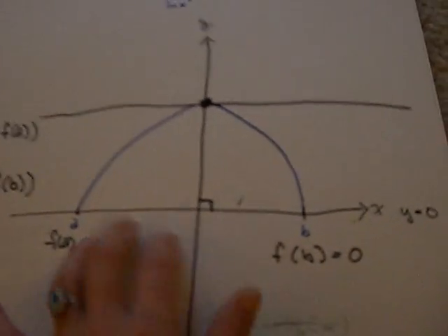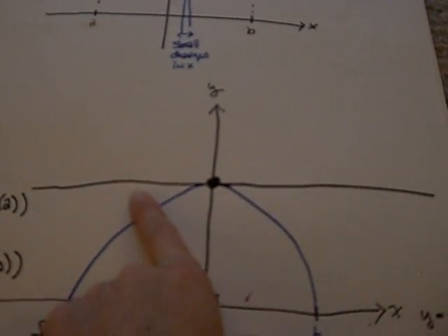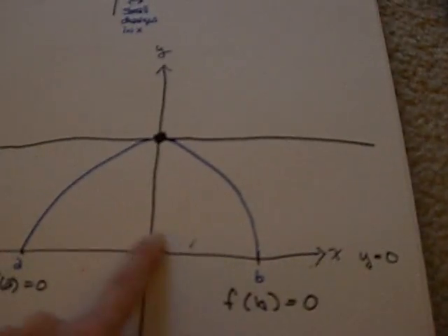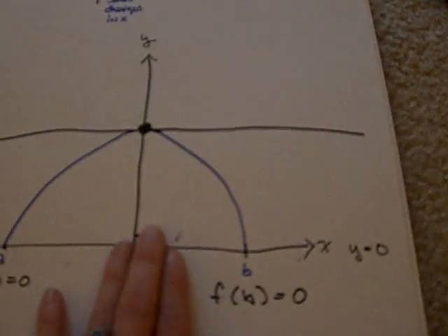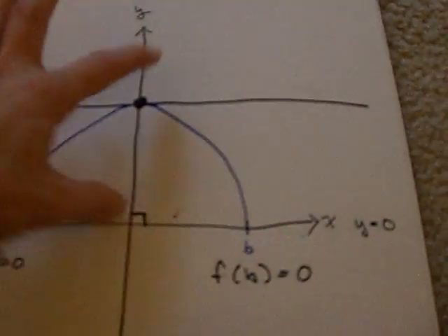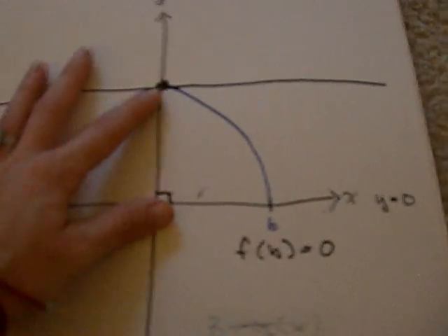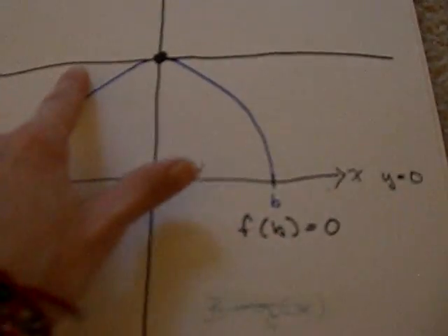Right. And we're going to go into that later with the mean value theorem, but what I want you to notice here is that at the maximum, we have a tangent going right through it. And we'll notice that this line right here is exactly parallel to this line. Since they're parallel, they have the same slope. So when these two are equal, this and this are going to have the same slope. For this, I don't want to call it a chord yet. Don't call it a chord yet. This area here is going to be exactly parallel to this tangent right here. And you need to remember that.